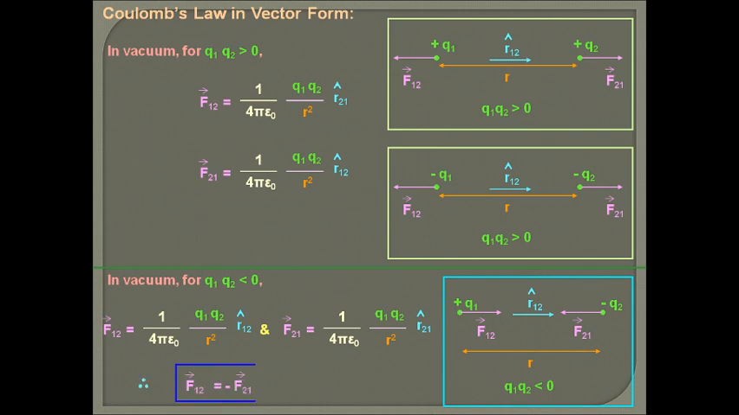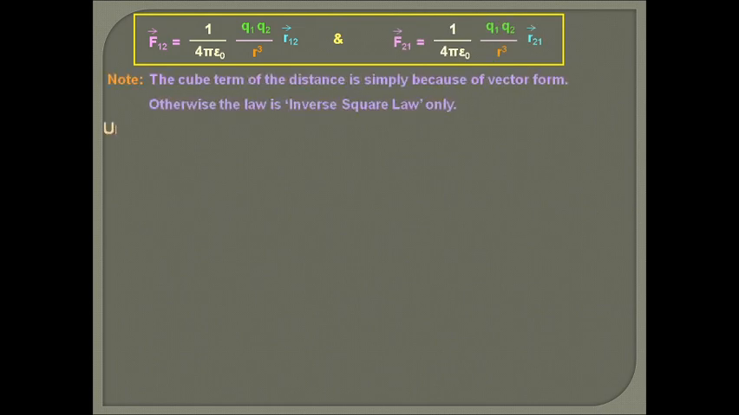But from Coulomb's law we can find that F12 is always equal to minus F21. It means whether the two charges attract or repel each other, the forces are equal in magnitude but in opposite direction. That means Coulomb's law always obeys Newton's third law of motion. So F12 and F21 are always in opposite directions.